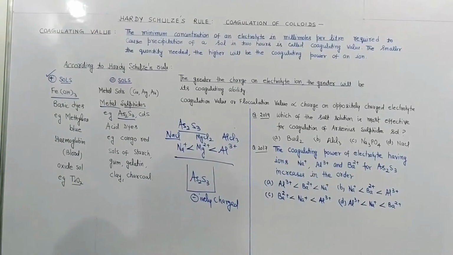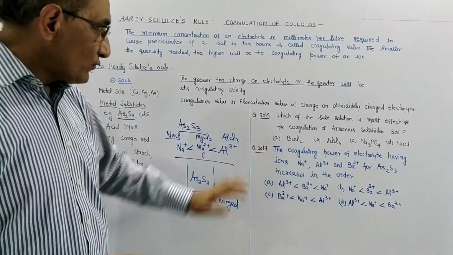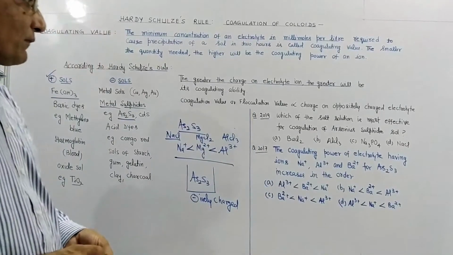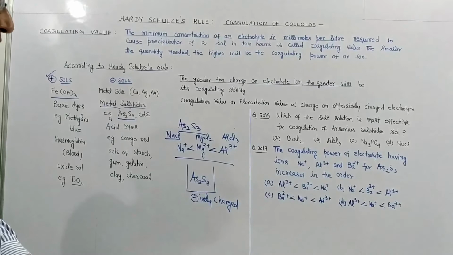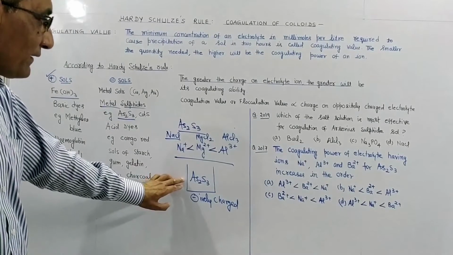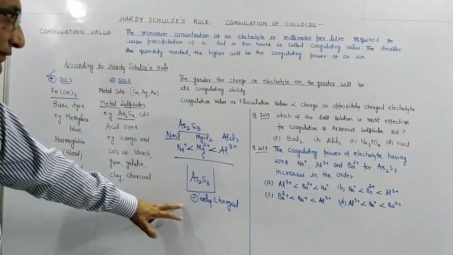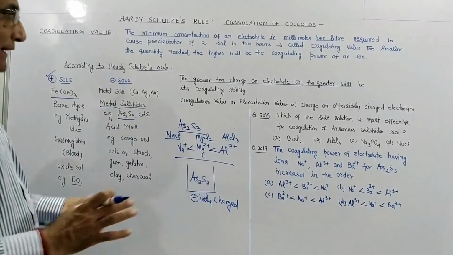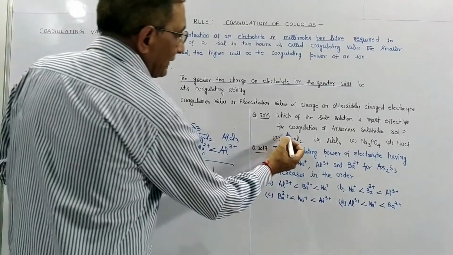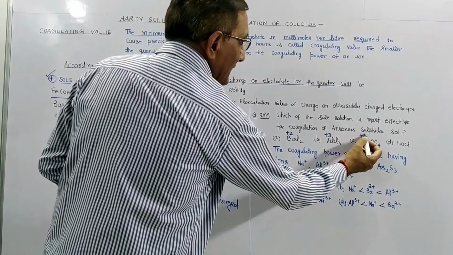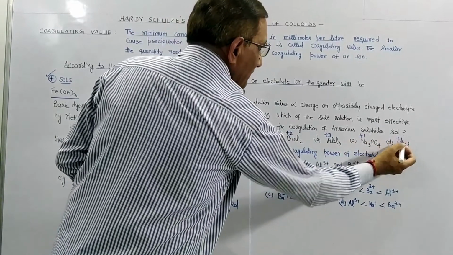electrolyte. So students, this type of questions they are asking in IIT, JEE and NEET. This question they asked last year in JEE 2019. Which of the salt solutions is most effective for coagulation of arsenous sulfide sol? Arsenous sulfide, you have to memorize the charge. Arsenous sulfide is negatively charged. So now we have to compare the cation. Here it is +2, here it is +3, here it is +1, here also it is +1.